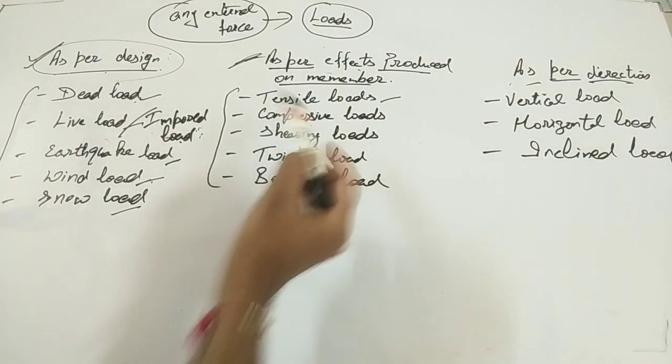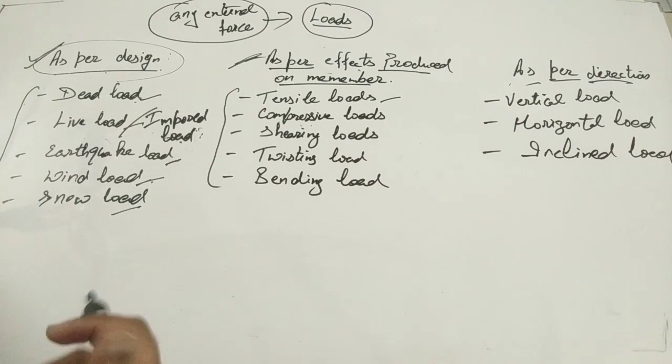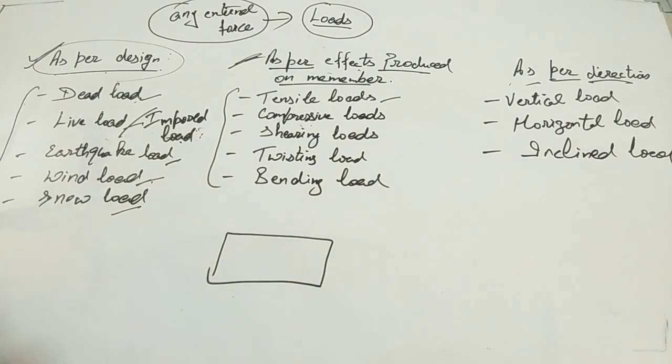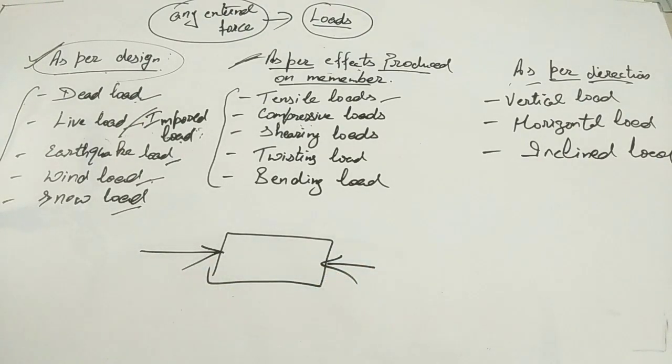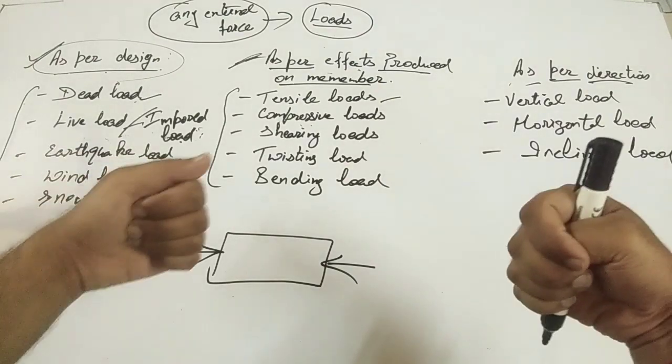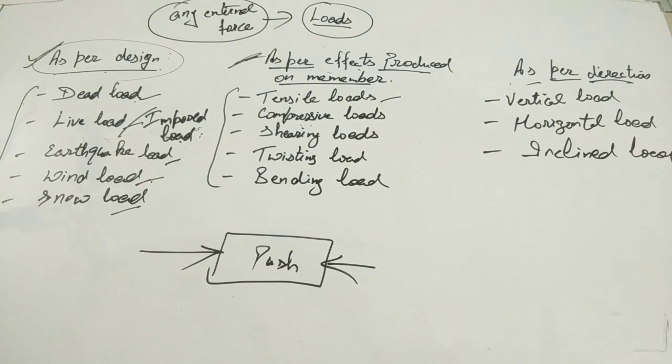Second is compressive load. Opposite to tensile load, there is one more type, that is compressive load. It is known as the load which tends to push together the opposite ends of the member. These loads produce shortening of the dimension in the direction of their application. Try to understand with the diagram. Suppose this is a block and the load is acting in opposite directions towards the surface of the body, means push from both sides. Clear? Push from both sides. So this load is known as compressive load.